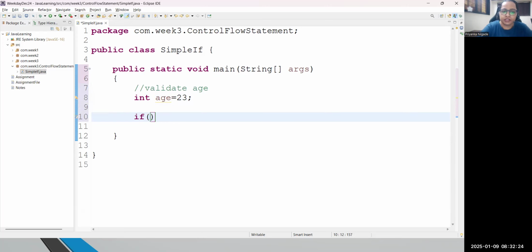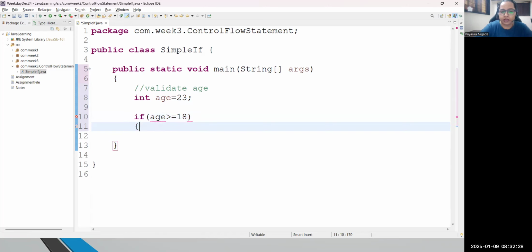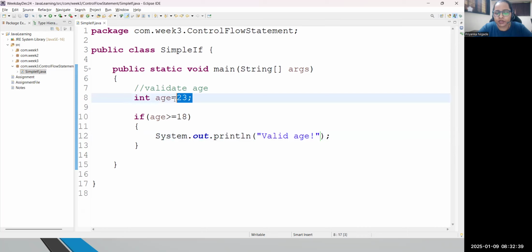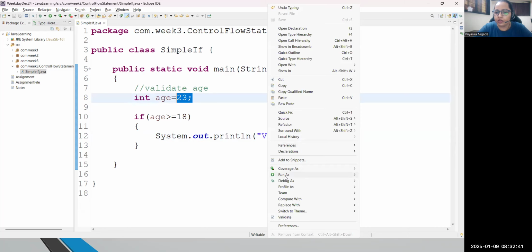And then I will put the condition: if age is greater than or equal to 18, absolutely I will write that the person's age is a valid age, right? So I will say valid age. That's it. So this is the simple logic. Now absolutely your age is 23, so if you run this code, you will see the result.